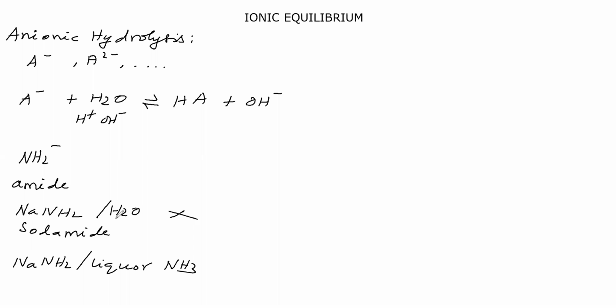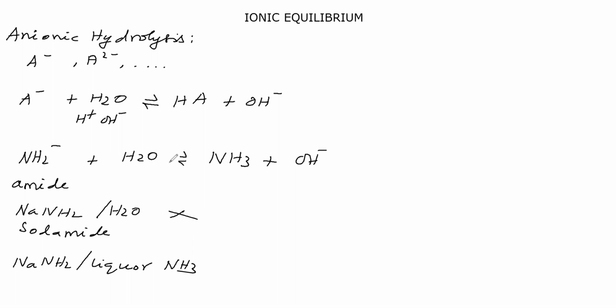Why should we not keep sodamide in water? Because this amide reacts with water. That means amide takes what from water? Amide takes H plus from water and becomes NH3. In the water, remaining is OH minus. So now NH2 minus reacts with water and goes for an equilibrium. That means here the anion is undergoing hydrolysis. Therefore, sodamide should not be placed in water.